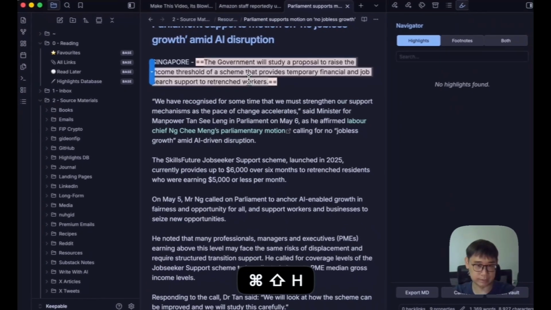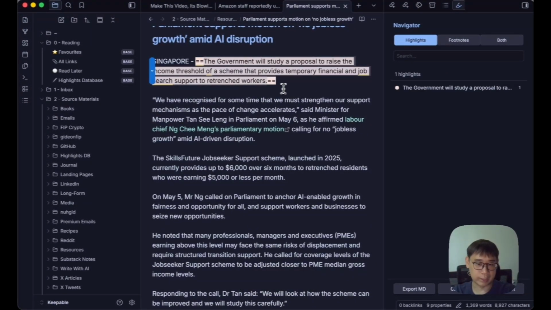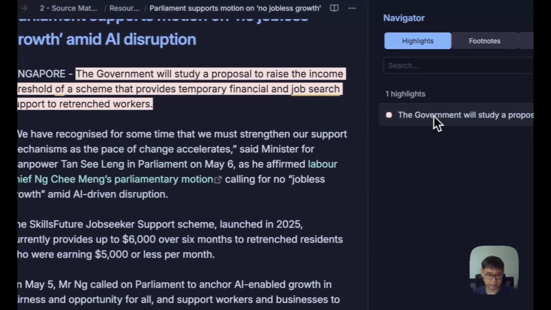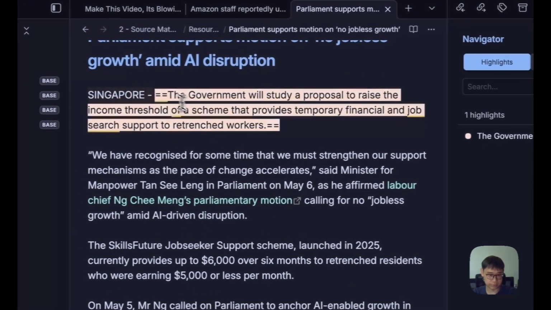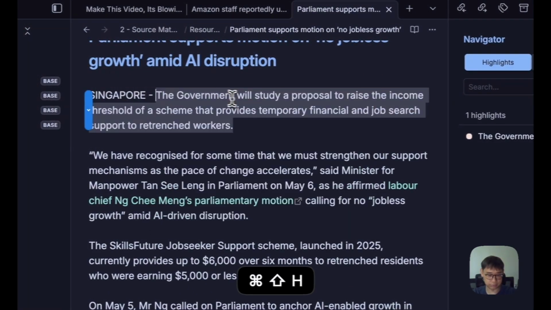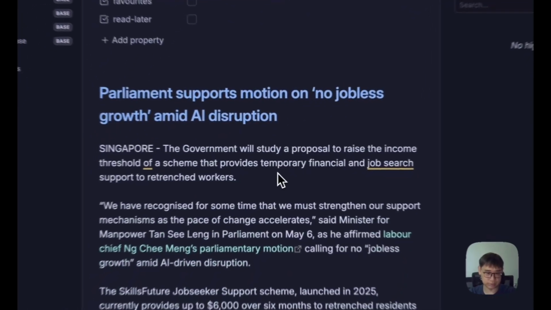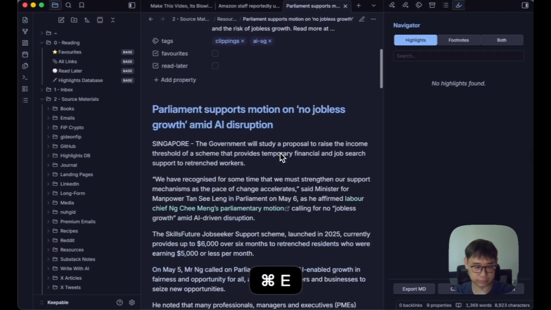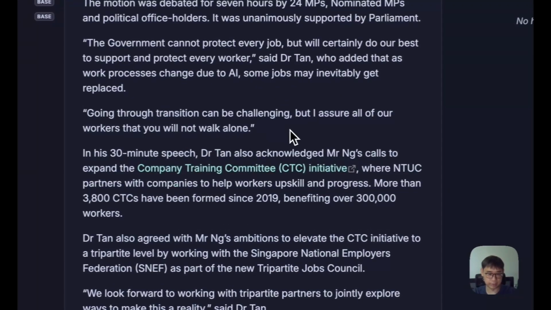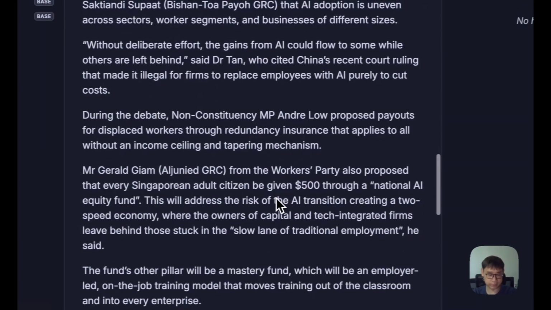I set Command-Shift-H as the shortcut to highlight, and because of the plugin, all of the highlights will be shown here. So it's very easy for anyone to start using it. And of course, this is only inside of the editor mode. You can also switch it to the reader mode, so you won't actually affect any of the actual content.